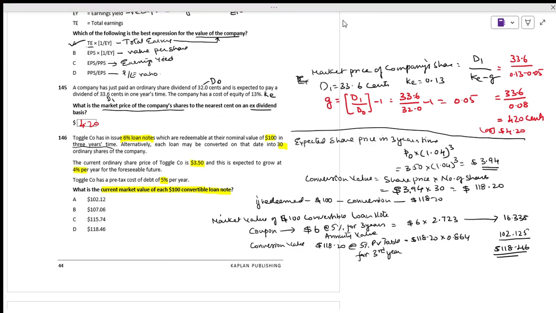This is the current market value of each convertible loan note. How much? 118.46.